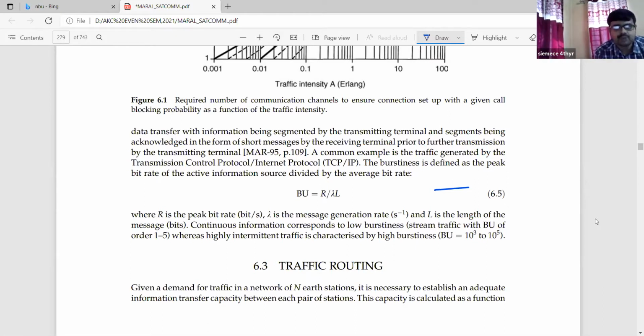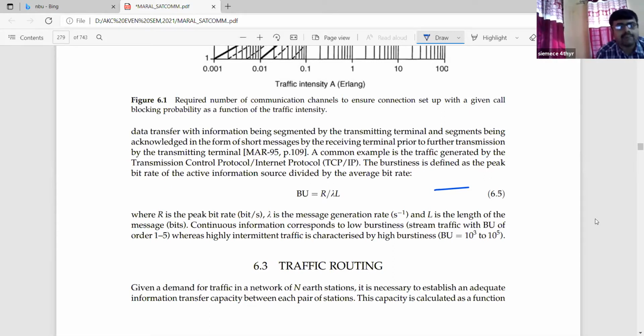So if you see the bit rate formula, the equation number 6.5 that we have just written, burstiness is defined as the peak bit rate of the active information source divided by the average bit rate. So the formula we can write down is BU equals R by lambda L. What are R, lambda and L? R is the peak bit rate in bits per second, lambda is the message generation rate, obviously the unit is per second, and capital L is the length of the message in bits.